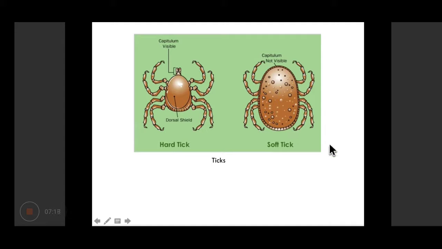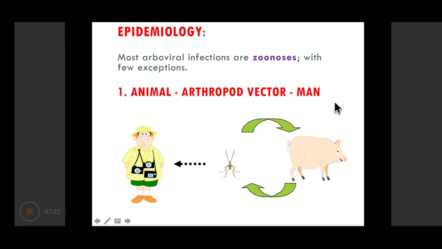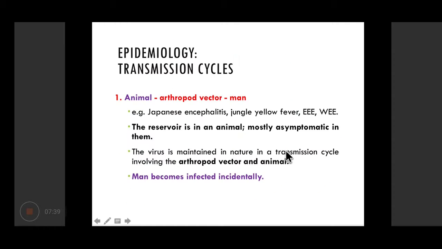So it is covered by the dorsum in case of soft tick. So epidemiologically, the arboviruses are zoonotic infections. Most of them are zoonotic infections with few exceptions. So the cycle of the virus is maintained between some animal and insect, and human beings are mostly accidental hosts or dead-end hosts. Examples of such cycles are Japanese encephalitis, yellow fever, eastern and western equine encephalitis.